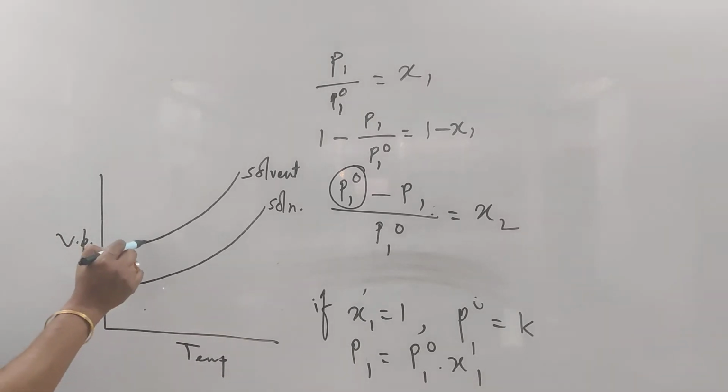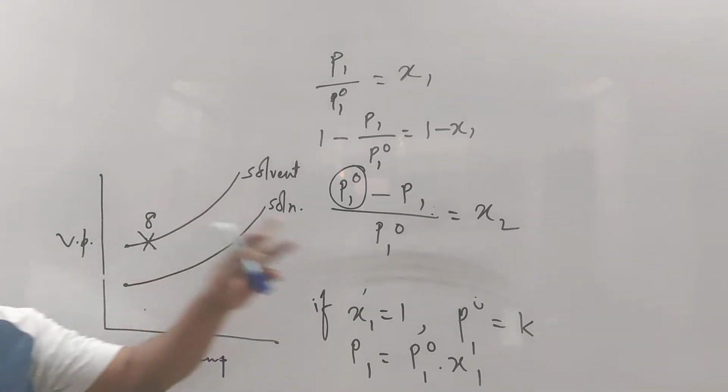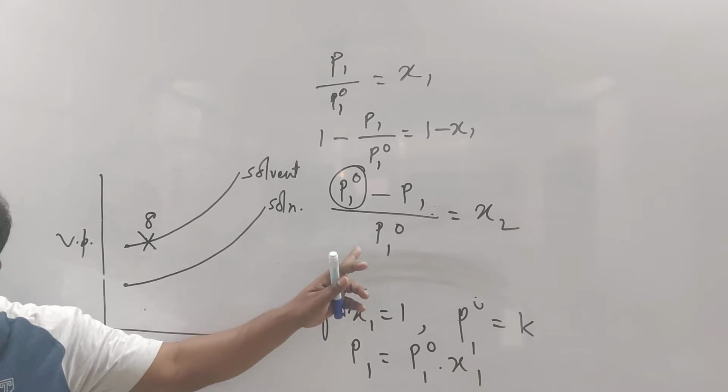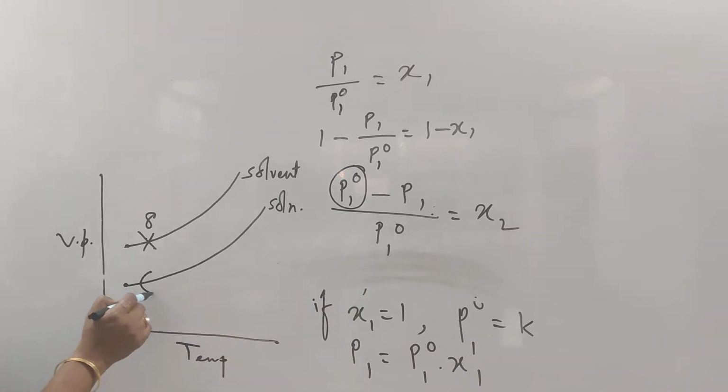Okay, let the vapor pressure of the pure solvent be this much. This is the vapor pressure of the pure solvent. Suppose this value is 8. What is P1? Vapor pressure of the solvent in solution at the same condition. So what happened to P1? It is decreased. Suppose it decreased to 6.